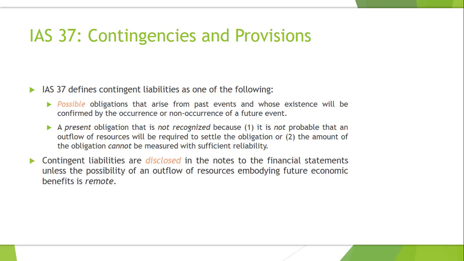Contingent liabilities under IFRS are disclosed in the notes to the financial statements, unless the possibility of an outflow of resources embodying future economic benefits is remote.